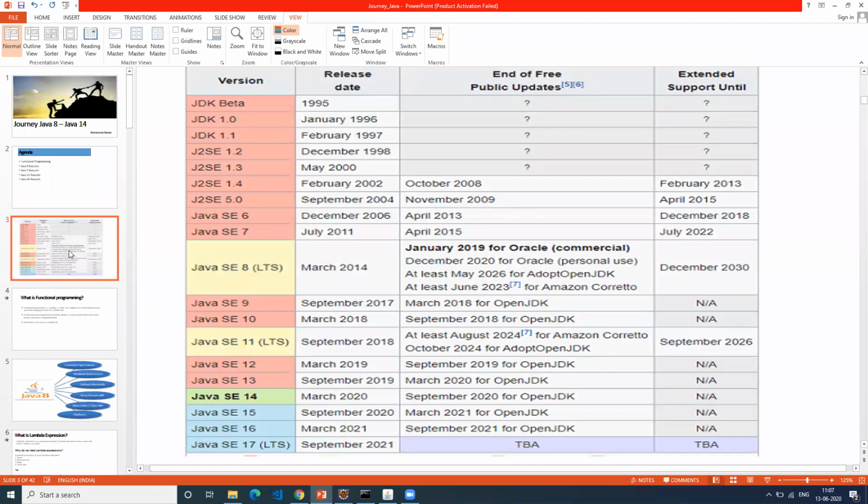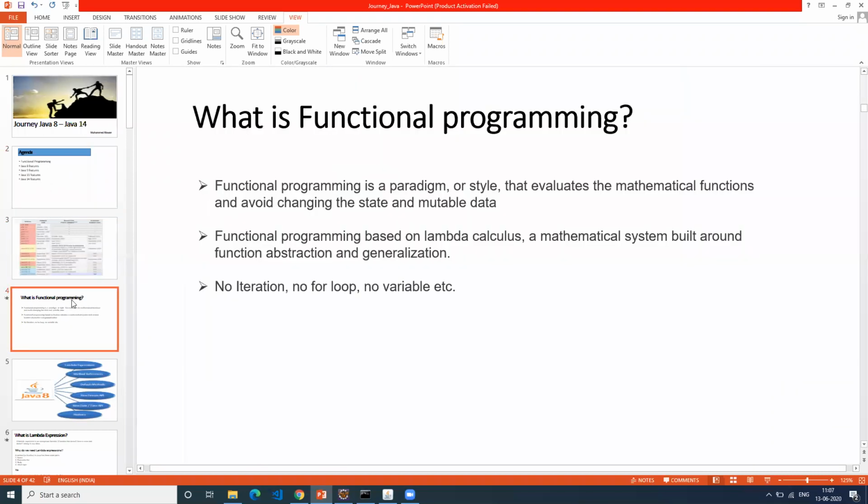You can see there's a plan to go till Java 17, and currently it is at Java 14. Very soon the new release, Java 15, will be launched. This is what functional programming is: a totally different programming paradigm that we are going to code in going forward with Java 8 onwards.